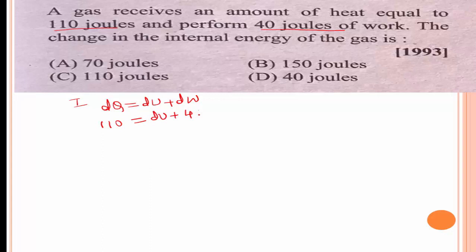The change in internal energy du is equal to 110 minus 40, that is 70 joules. du is equal to 70 joules. Option A is the right answer.